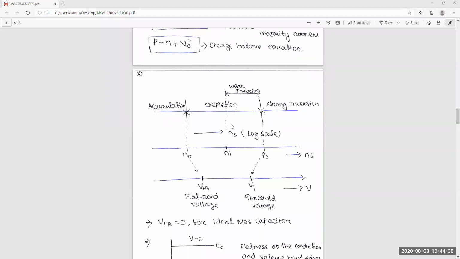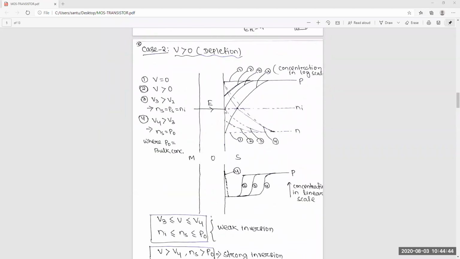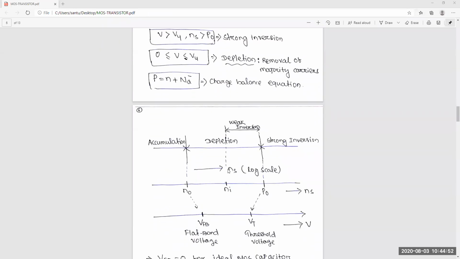But when the surface charge is equal to intrinsic concentration, at this point, after this point, we can say it's weak inversion.